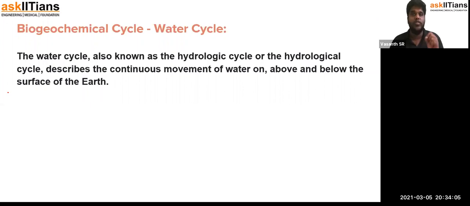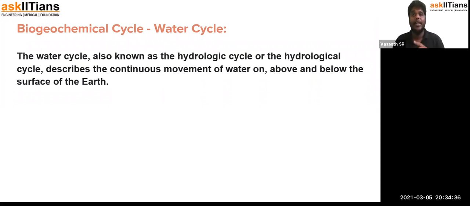So the water cycle is one of the most important biogeochemical cycles. When the chemicals present on the surface undergo cyclic change in the process of being used and then getting back, it is replenished. This process is called the biogeochemical cycle. The first example you can see is the water cycle. The water cycle is not a cycle that is ridden on water or powered by water. No.